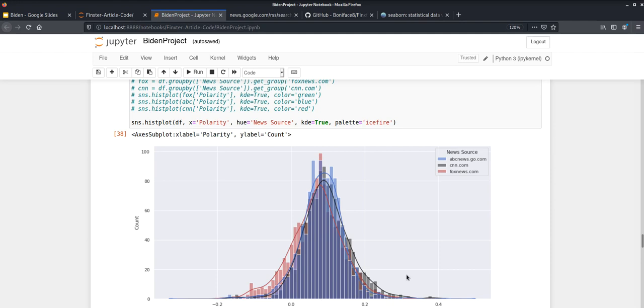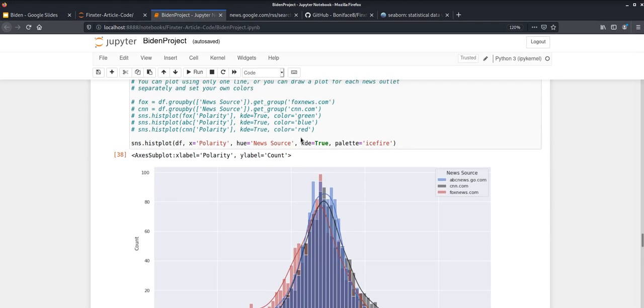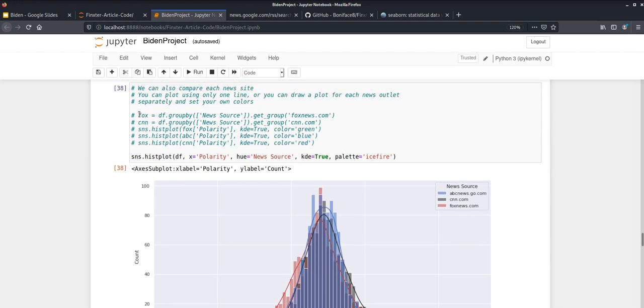In case you're curious to find out just what the general polarity values are for news articles, I also put here in the comments another way you could possibly plot the data.